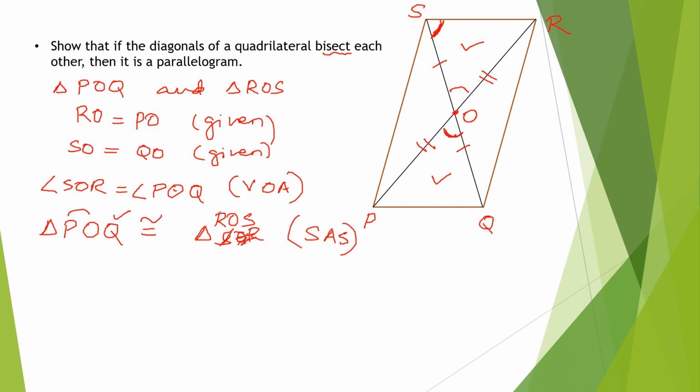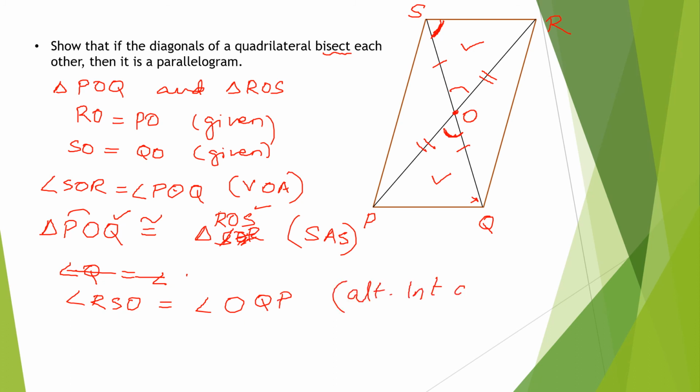Angle RSO is equal to angle OQP. They are alternate interior angles. Alternate interior angles are equal.